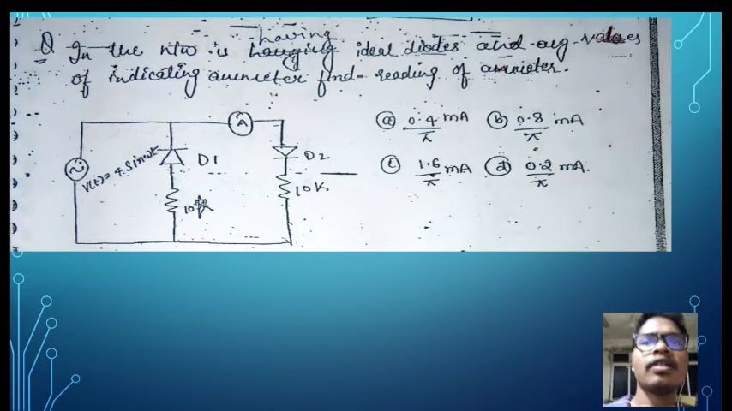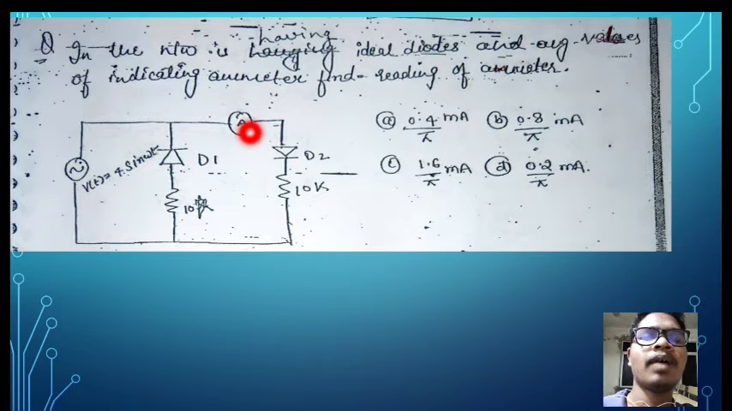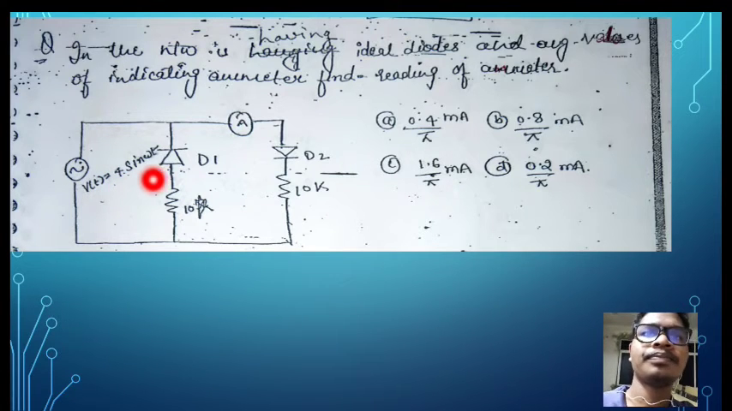Now come to another problem. Here two diode connections are given with the ammeter in between the two diodes, and one sinusoidal voltage source is given. The network has ideal diodes, and the average-value indicating ammeter is used. Find the reading of the ammeter.